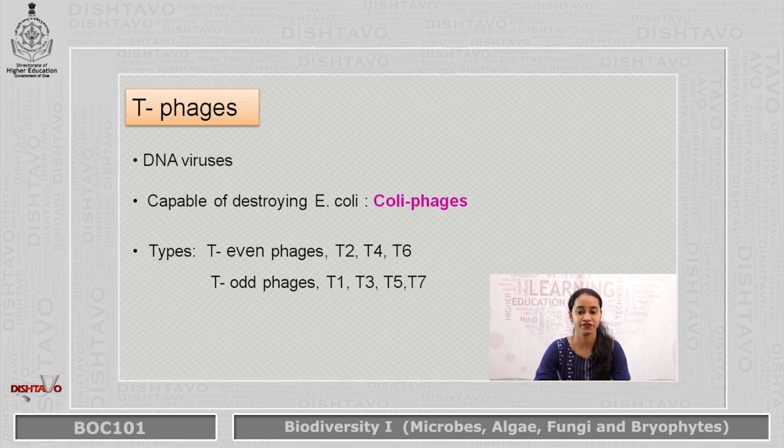In these T phage viruses, again there are several types. They are categorized into 7 different types by 2 main types of categorization, that is T-even phages and T-odd phages. T-even phages are numbered as T2, T4 and T6, while T-odd phages are numbered as T1, T3, T5 and T7.